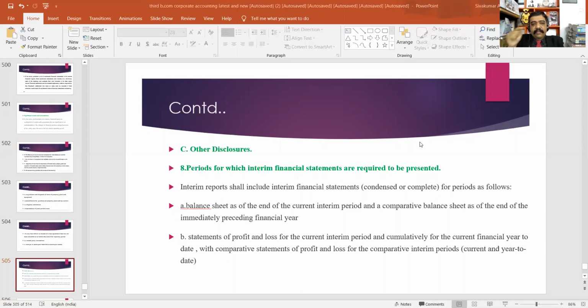And second, statement of profit and loss for the current interim period and cumulatively for the current financial year to date, with the comparative statement of profit and loss for the comparative interim period, current and year to date. Okay.